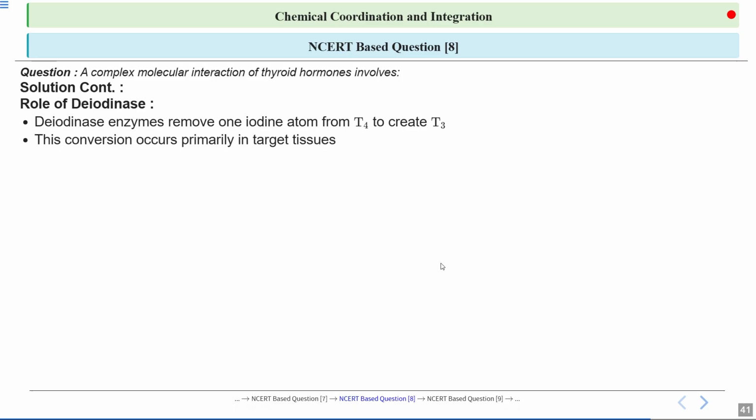So thyroid hormone conversion mainly happens in specific body tissues that respond to these hormones. So this process allows the hormone to be more effectively used by the cells, enhancing their biological impact without involving direct thyroid activity.